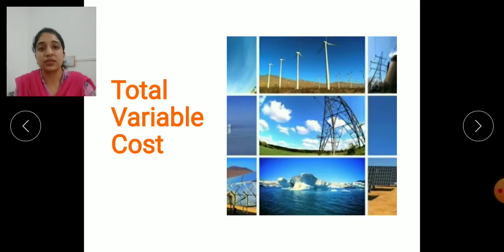The other one is total variable cost, that is whatever cost is incurred on water, or even on solar energy, or on power supplies. All that cost can be called the total variable cost, which is not fixed, it will change every month.